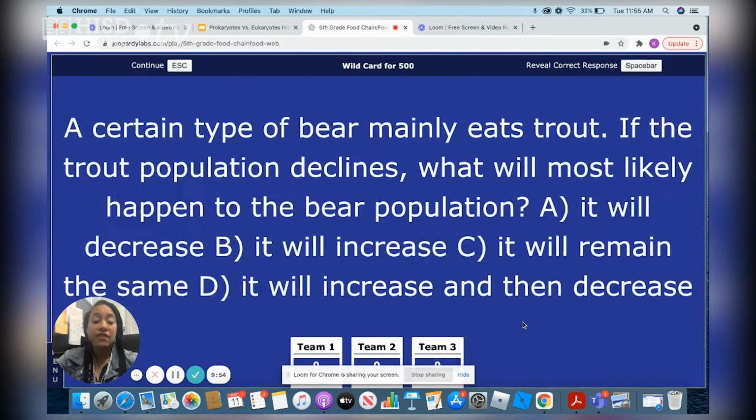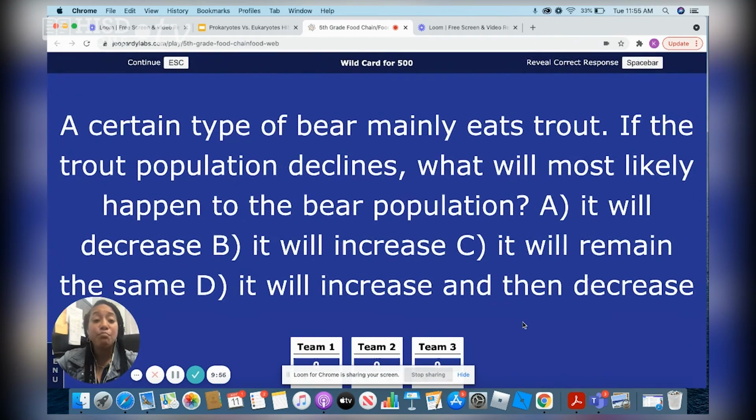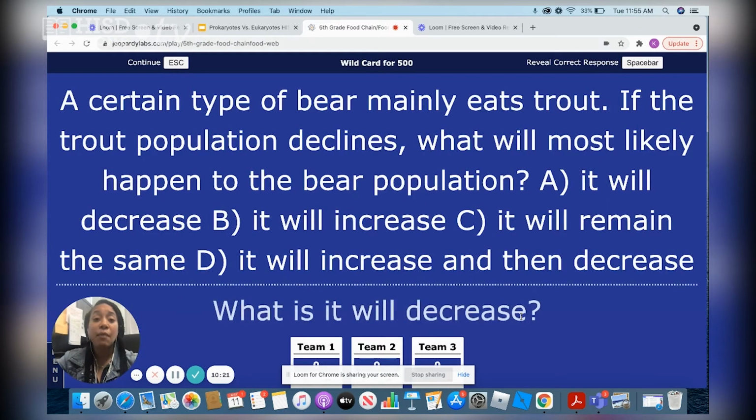And then wild card for 500. A certain type of bear mainly eats trout. If the trout population declines, what most likely will happen to the bear population? So would it be A, it would decrease, B, it would increase, C, it would remain the same, or D, it would increase and decrease? Well, this is easy. What would happen to humans if we did not have as much food as we have now? Yes, whenever you remove an organism's amount of food, their population will decrease.